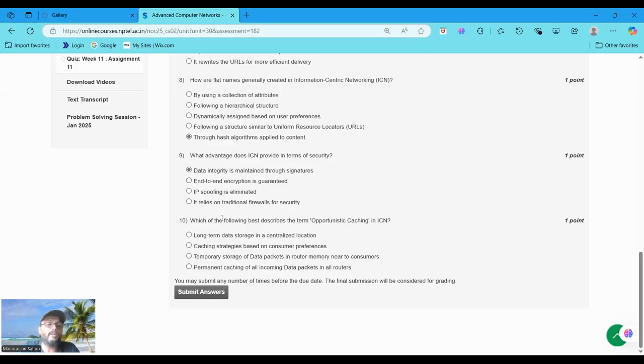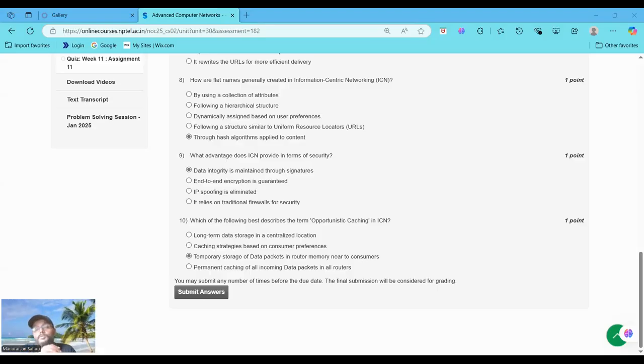Now moving to question number 10. This is the last question. Which of the following best describes opportunistic caching in ICN? Opportunistic caching in ICN is temporary storage of data packets in router memory near to the customers. Option C. Opportunistic caching in ICN refers to caching content in the router as it passes through the network, taking advantage of the opportunity to store data closer to potential future customers.